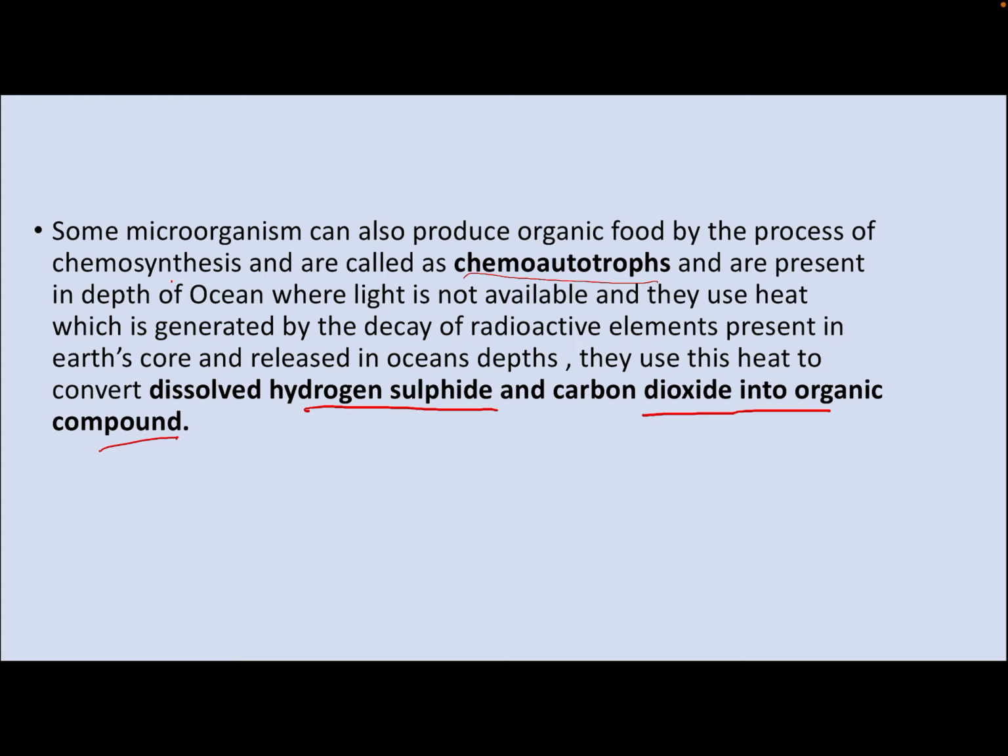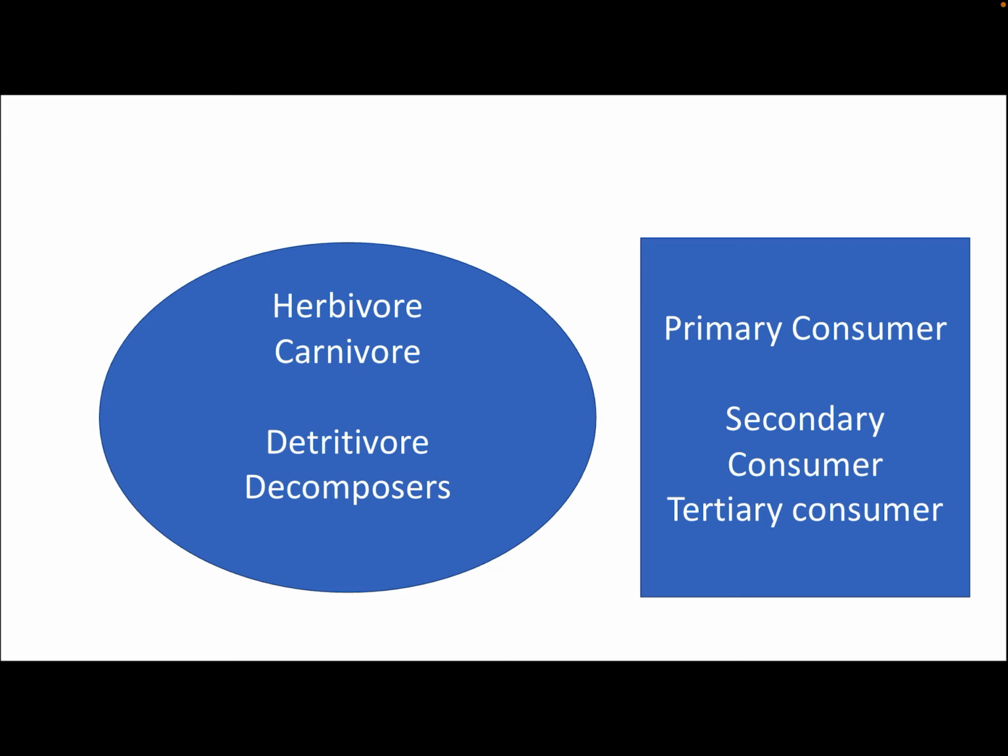And these organisms are found in the depth of ocean where light is not available, and they use heat which is generated by decay of radioactive elements present in the earth's core and released in ocean's depth. They use this heat to convert dissolved hydrogen sulfide and carbon dioxide into organic compounds. So, in this way, there are two kinds of organisms, photoautotrophs and chemoautotrophs.